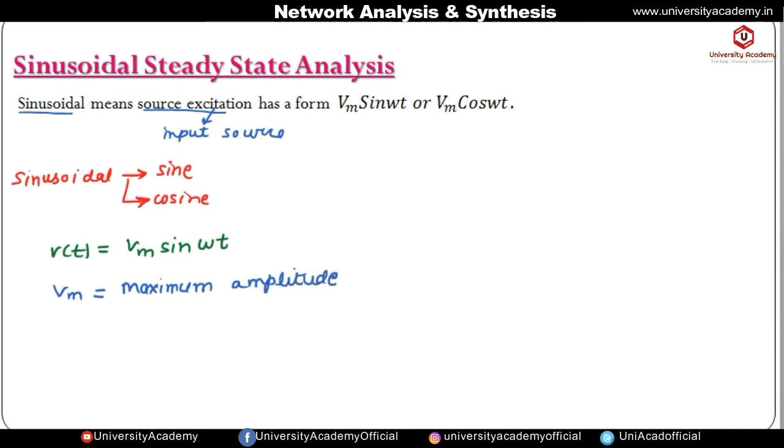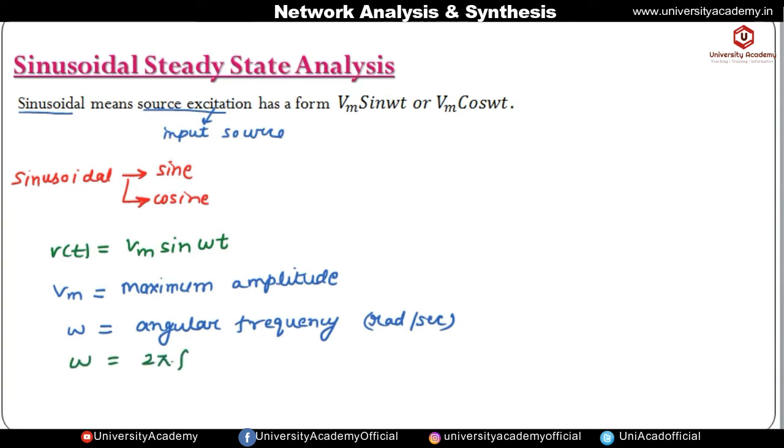Then we have omega. Omega is called the angular frequency and its unit is radian per second. We know that omega is equal to 2 pi f, where f is the frequency and the unit of frequency is hertz. And what is omega t? Omega into t is called the argument and its unit is radian.